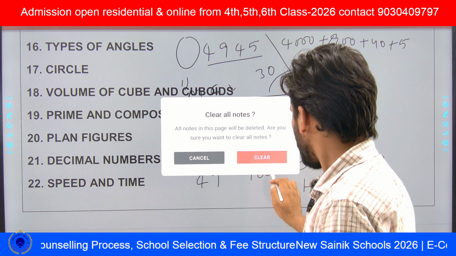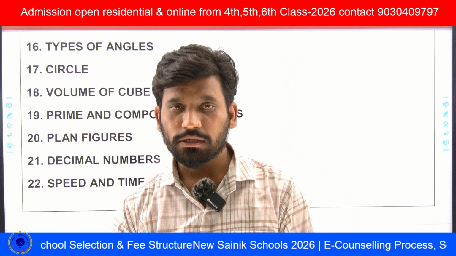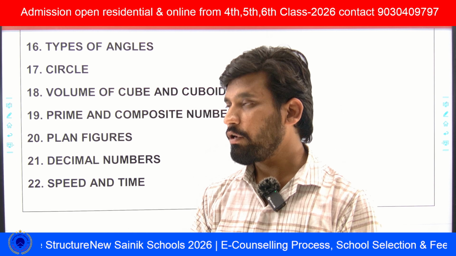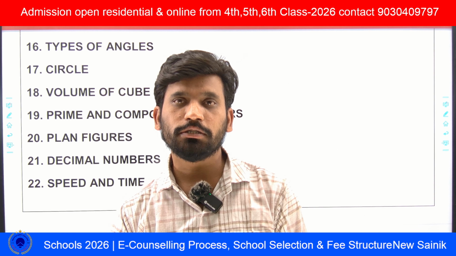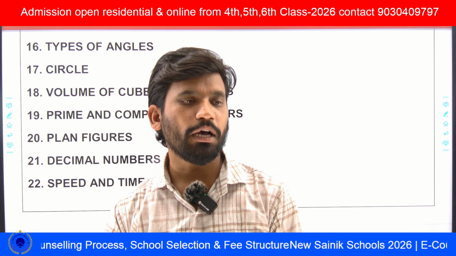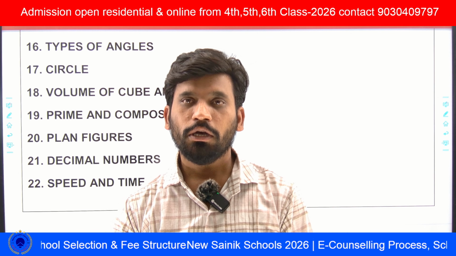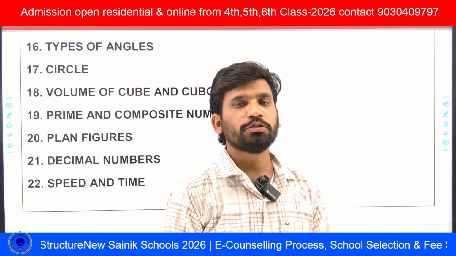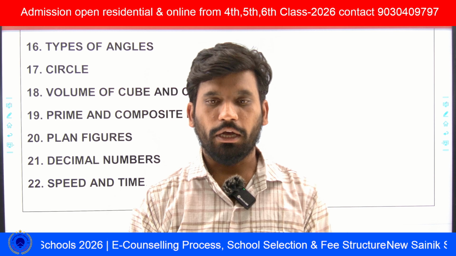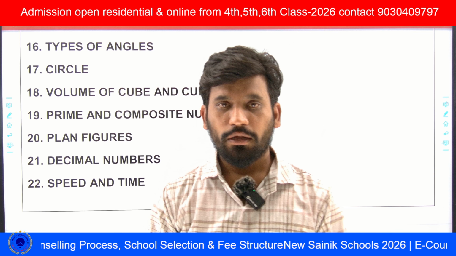In circles, for your sixth and fifth standard students, he will ask only basic questions, like questions depending on radius, area of a circle, and diameter.